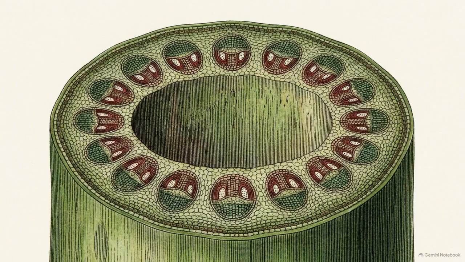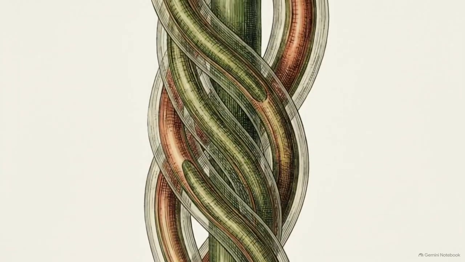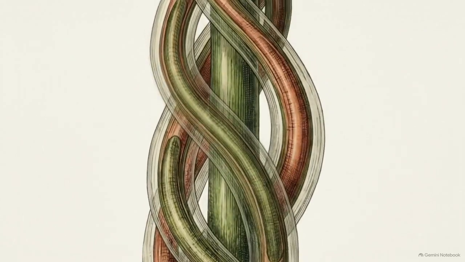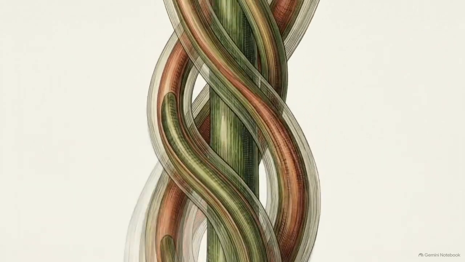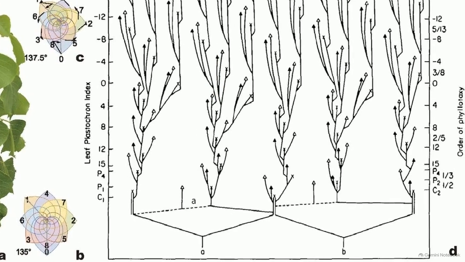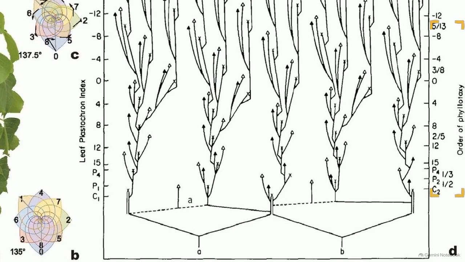To understand this stress, we have to look at leaf traces. These are the internal vascular bundles that connect individual leaves back into the main integrated network of the plant stem. As the plant grows, these internal vascular traces must readjust their pathways. Tracing the upward progression shows the bundles curving and reconnecting at different nodes. Over time, the plant progresses through mature fractions, from 1/2 to 1/3, 2/5, 3/8, and finally 5/13.